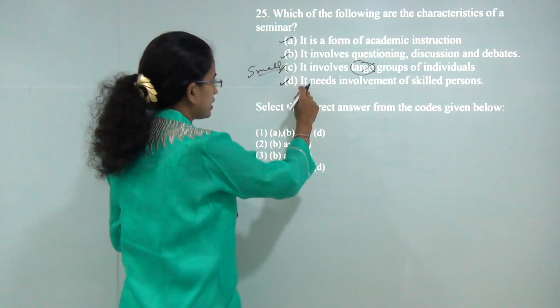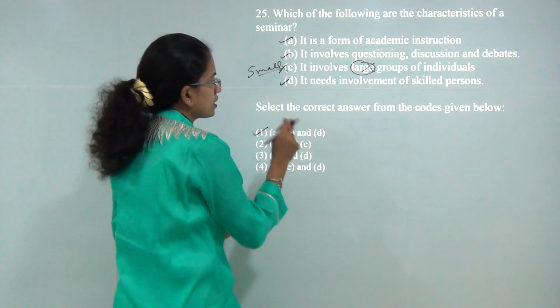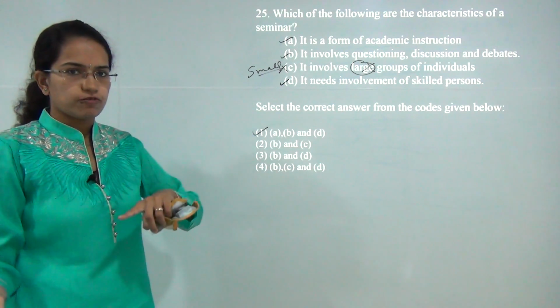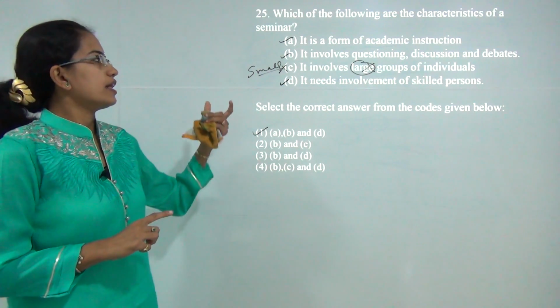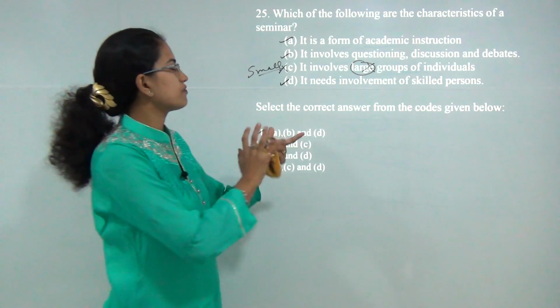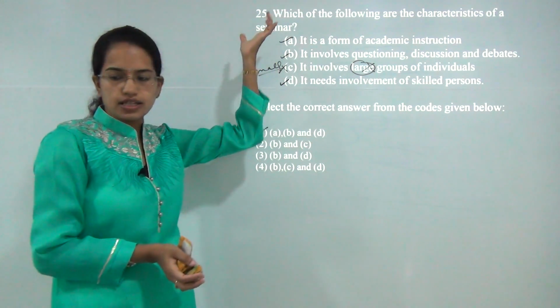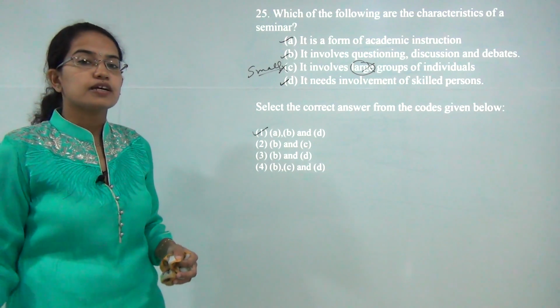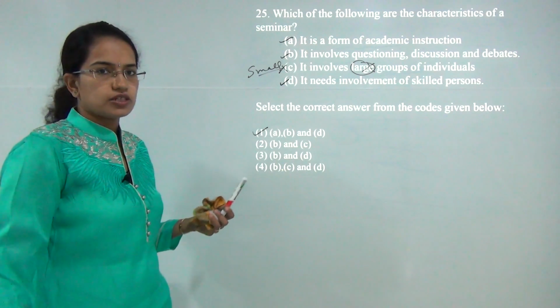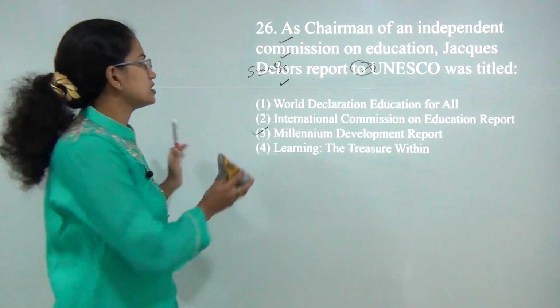So A, B and D would be the correct answer. In one of the lectures we have talked about seminars, workshops, symposiums and conferences. The difference between these 4 is very important. If we see a question on seminar this year, next year there can probably be a question on conference or symposium. So it's important to understand terminologies like these.